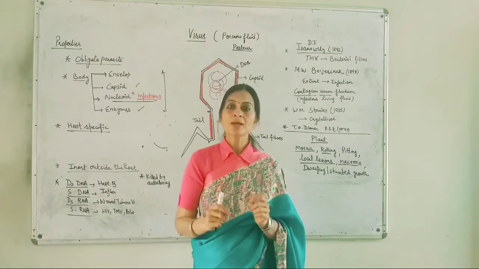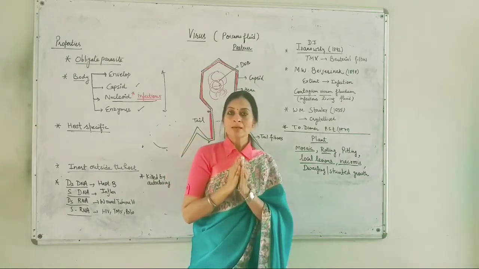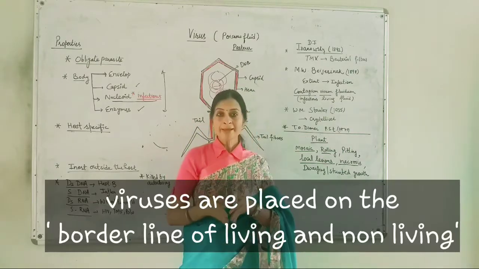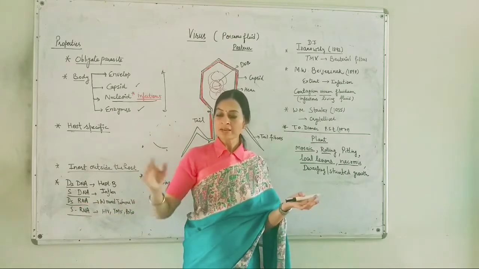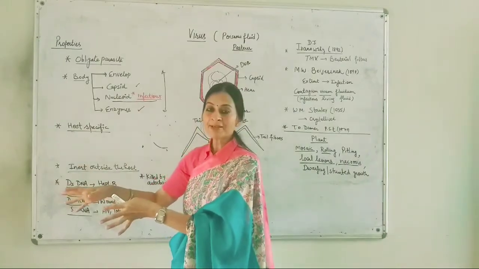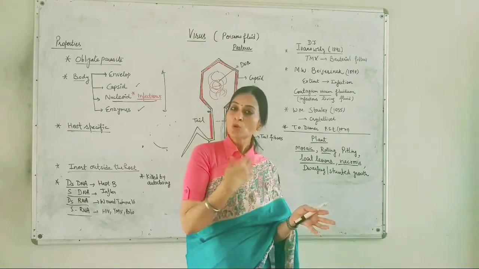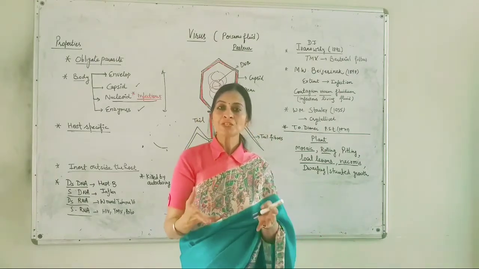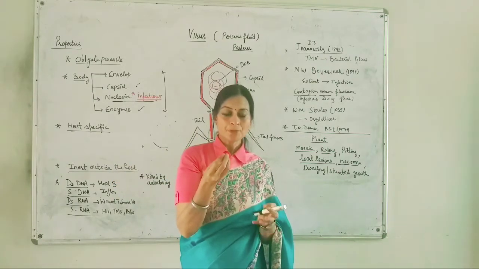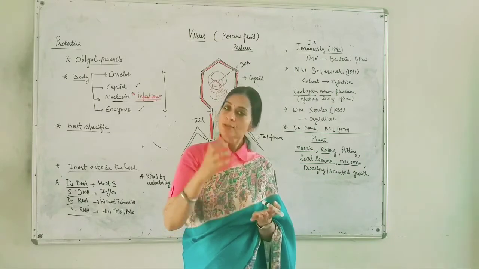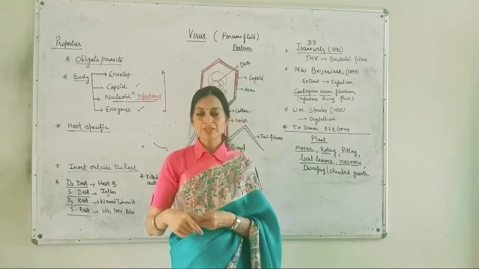This is a very important point to remember, that they are placed on the dividing line of living and non-living. They are not placed completely in the living category or the non-living category just because of a few confusing properties, because they possess properties of both living and non-living things.